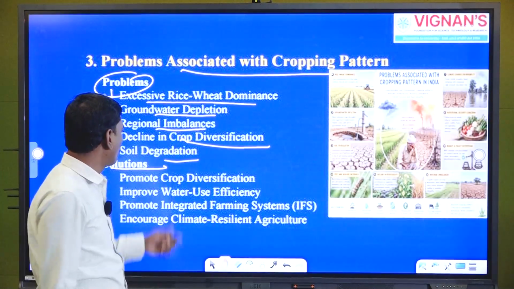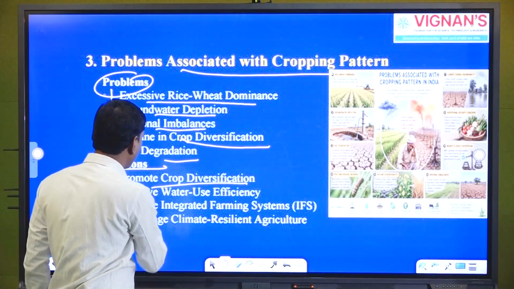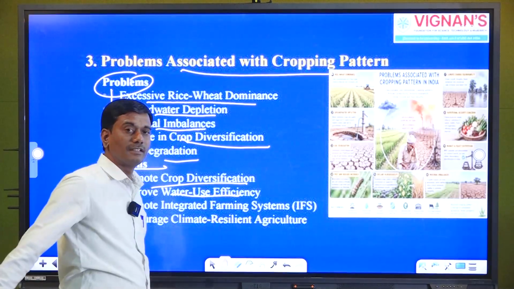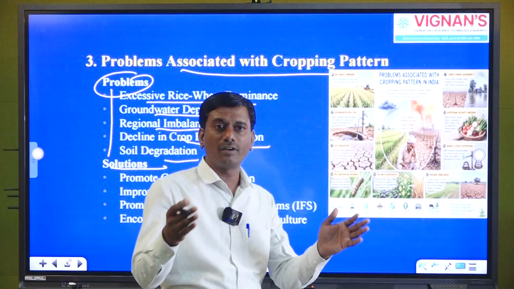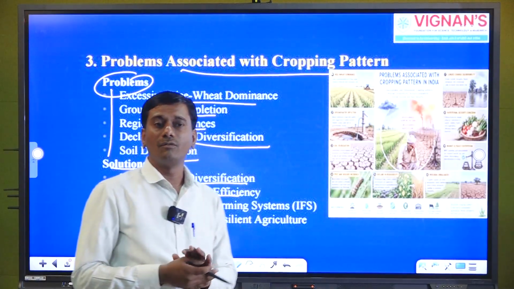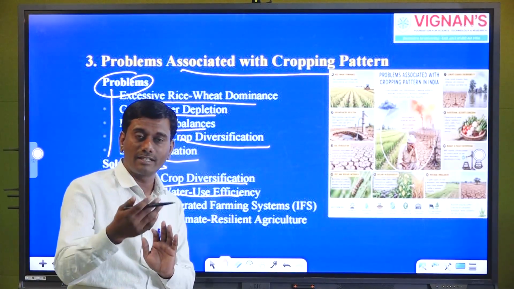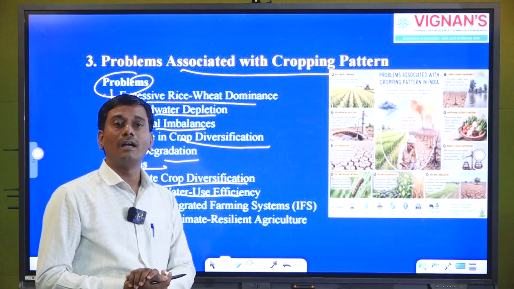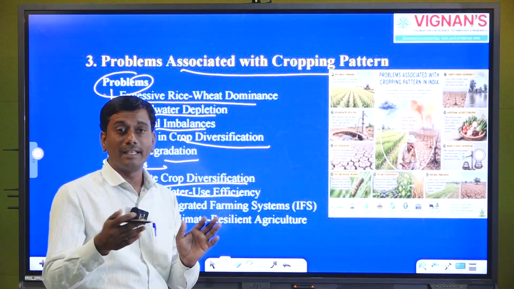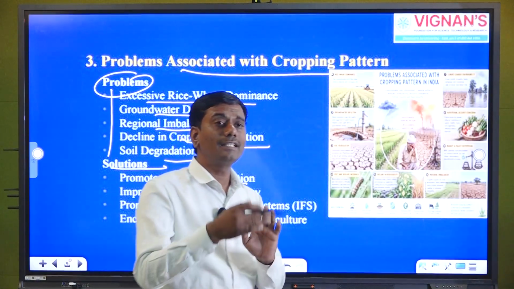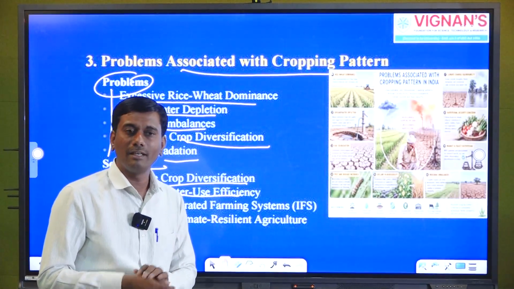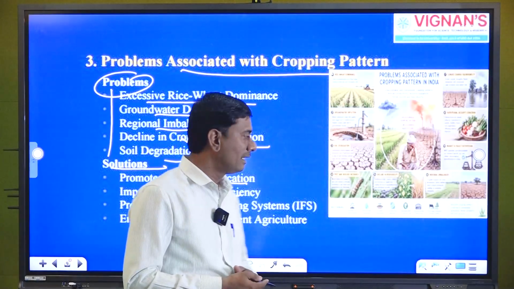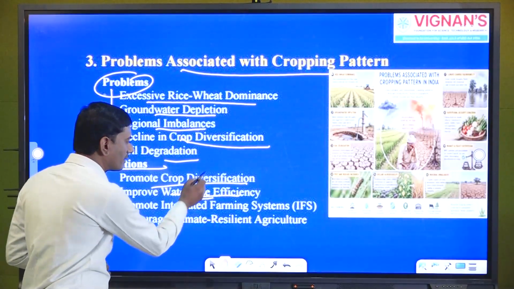We can promote crop diversification and improve water use efficiency. Crop diversification means going with different short duration varieties, high yielding varieties, drought resistant varieties, even advanced genetically modified crops. If you make this type of cropping pattern in your agriculture, obviously you will get good yield. Second one is improving water use efficiency.